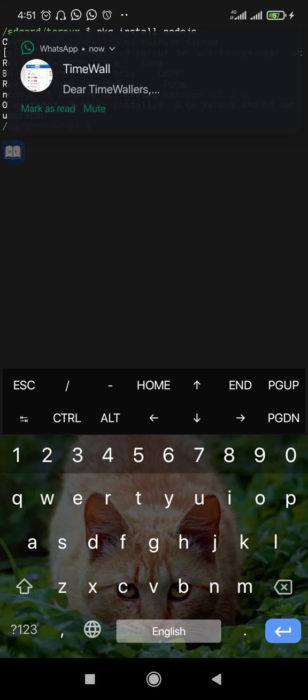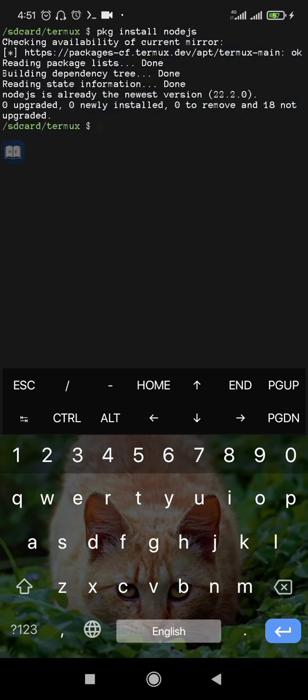So now after you install node.js, then check the version of your node.js. To check the version, it is node like this, then two hyphens and type version like this. So kun gani, I have version 22.0.2.0. This is the version I have now.